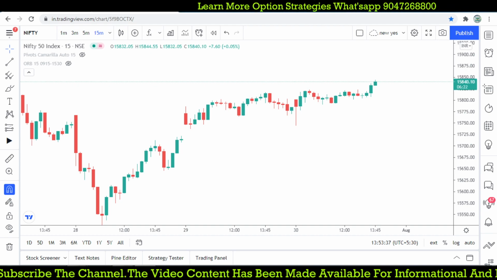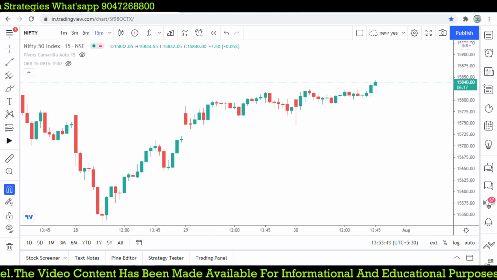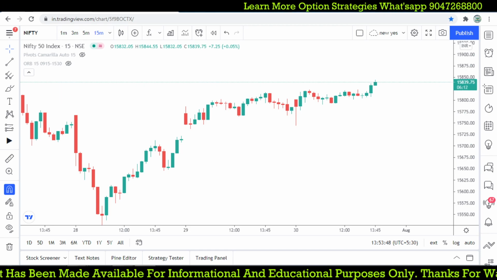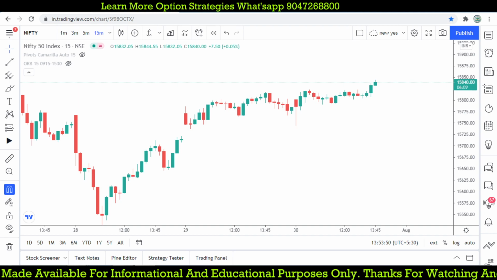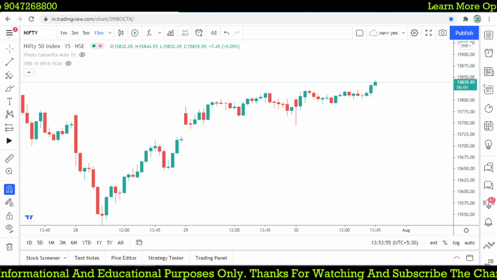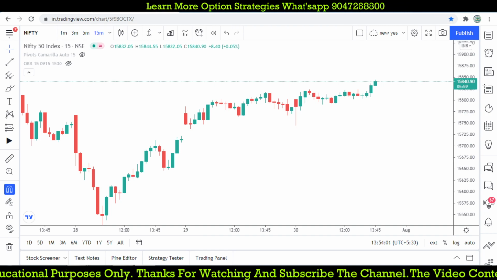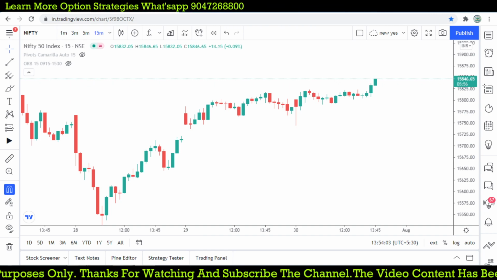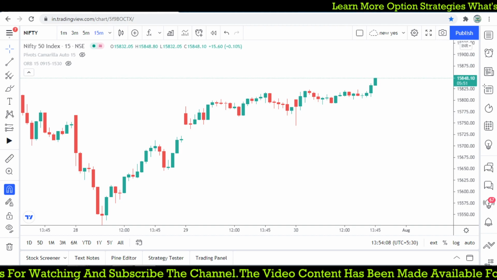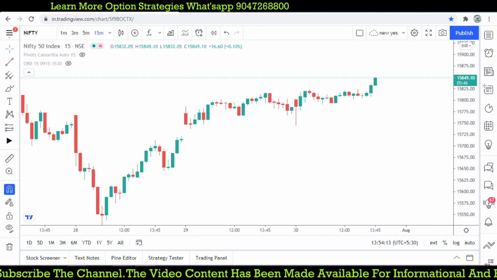Most players use a 15 minute time frame. Some of them use 30 minutes, or even an hourly or 2 hour time frame. The most important thing is that we can use any kind of time frame as per the availability of the market or as per our expectation. Most people use the first 15 minutes breakout, which gives some better trade opportunity on an intraday basis. They get some good accuracy.